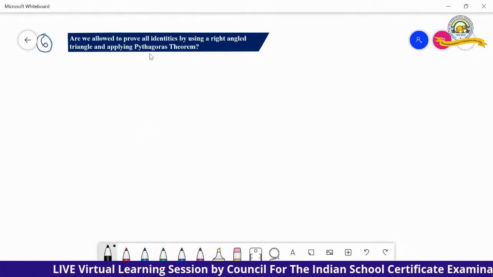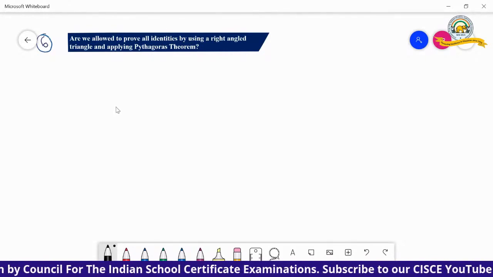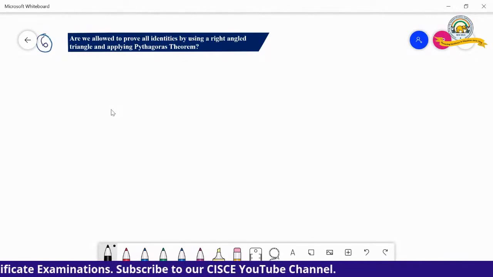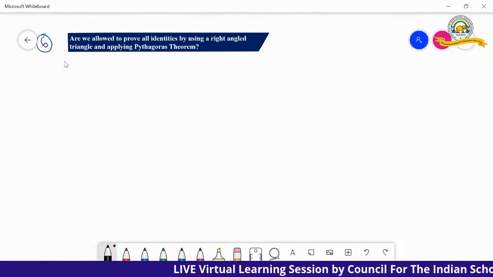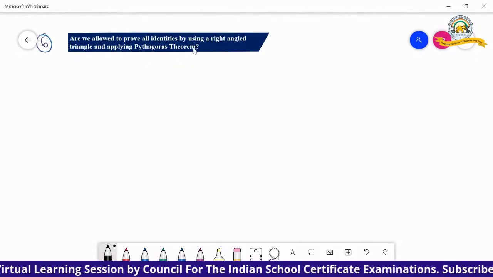You will have very complex steps and you will go wrong. So, please always use your other standard identities and algebraic identities to prove all your identities. Is that clear? So, don't apply your right angle triangle and Pythagoras theorem to prove the other identities.